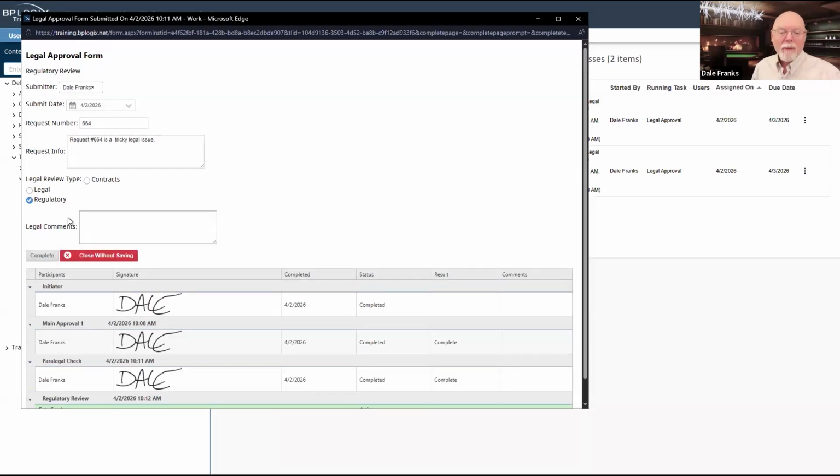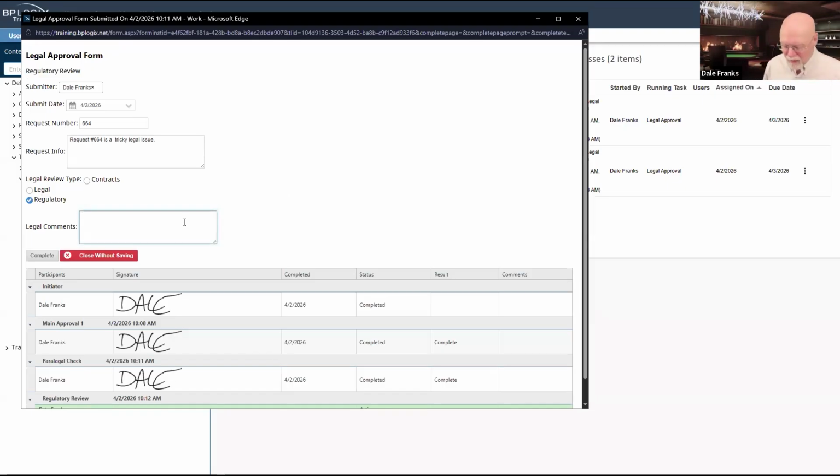All right, so this is a regulatory deal. So as you can see, we are now in the regulatory review activity. So contracts and legal review were not necessary here. Now I am the regulatory lawyer and I look at what the federal and state government say that we have to do.